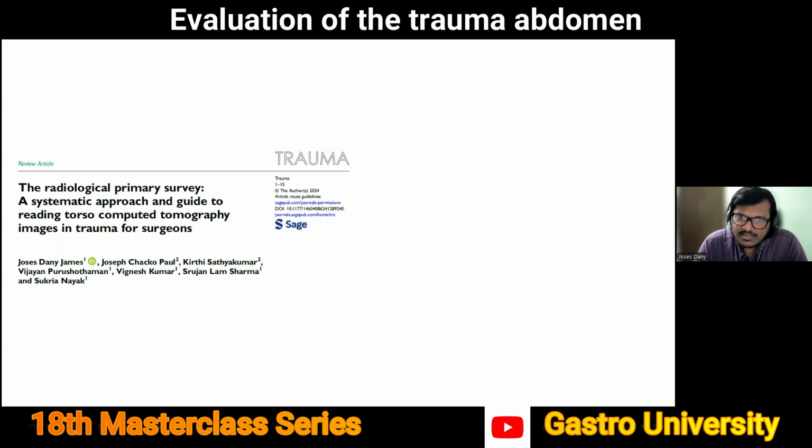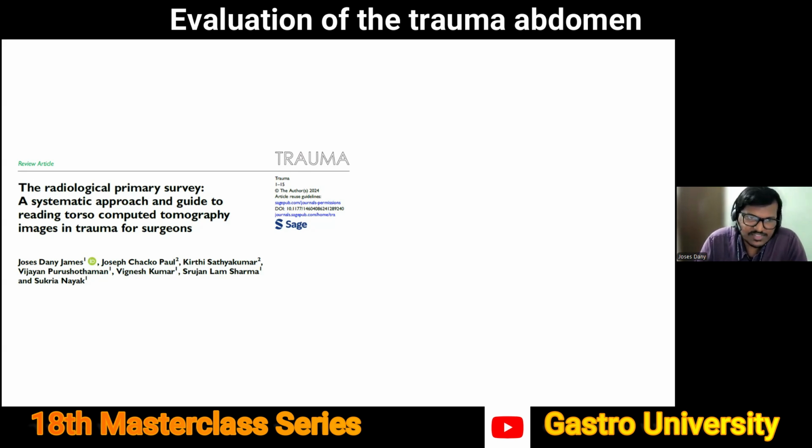In my opinion, and a lot of my colleagues will also agree with me, I hope, it is very important for surgeons in this day and age to be able to read their own CTs. And a lot of them do that as well in their own particular specialty. Because what happens in many colleges and many hospitals is, after hours, the patient load is a lot. Getting a contrast scan done is tricky. Technicians are probably not there. There is a single radiologist who has to interpret emergency radiology, trauma CTs, ultrasound. So it becomes too taxing for one person to do all of this. But to make a plan, to understand what the injuries are, surgeons can do all of this.